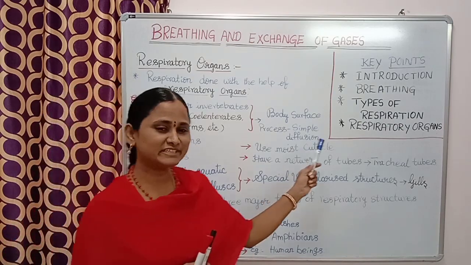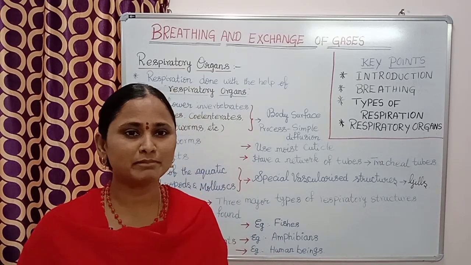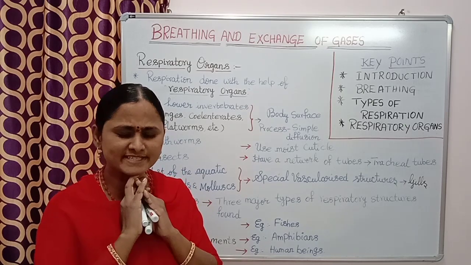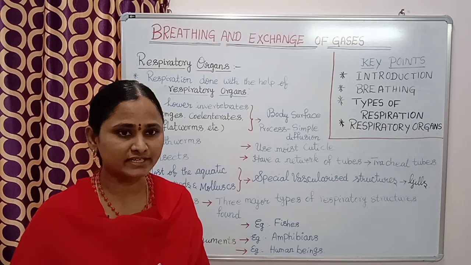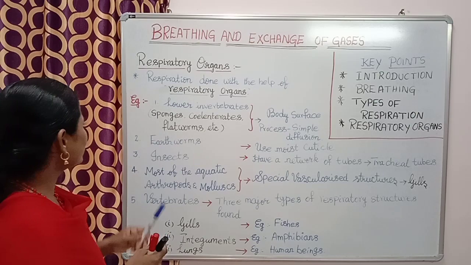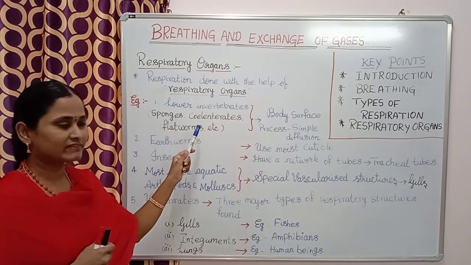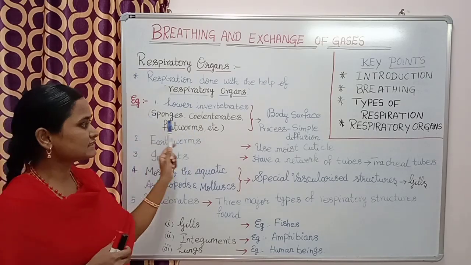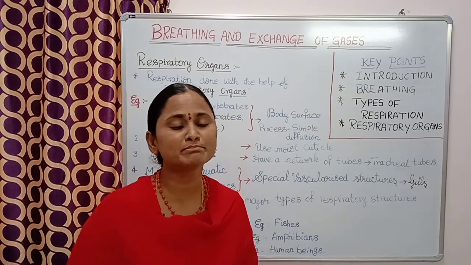Students, now I am going to teach about respiratory organs. Respiration is done with the help of respiratory organs. But all the organisms do not have the same respiratory organs; it depends on the habitat of the organism and levels of organization. For example, see here lower invertebrates: sponges, coelenterates and flatworms. In them, respiration is done with the help of the body surface by the process called simple diffusion.